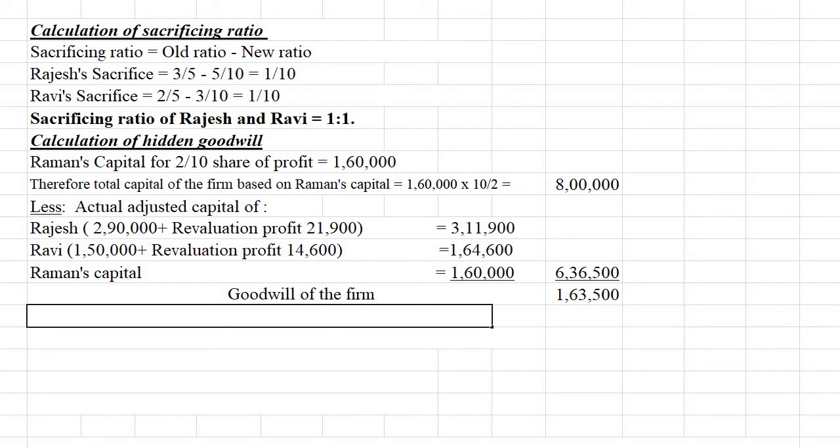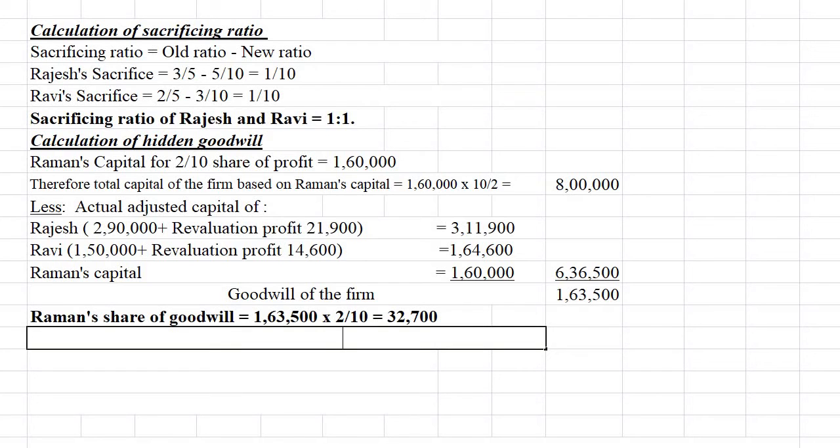Now we can find out Raman's share of goodwill by multiplying 1,63,500 with his share of profit, that means 2 by 10. So Raman's share of goodwill we have got is 32,700.